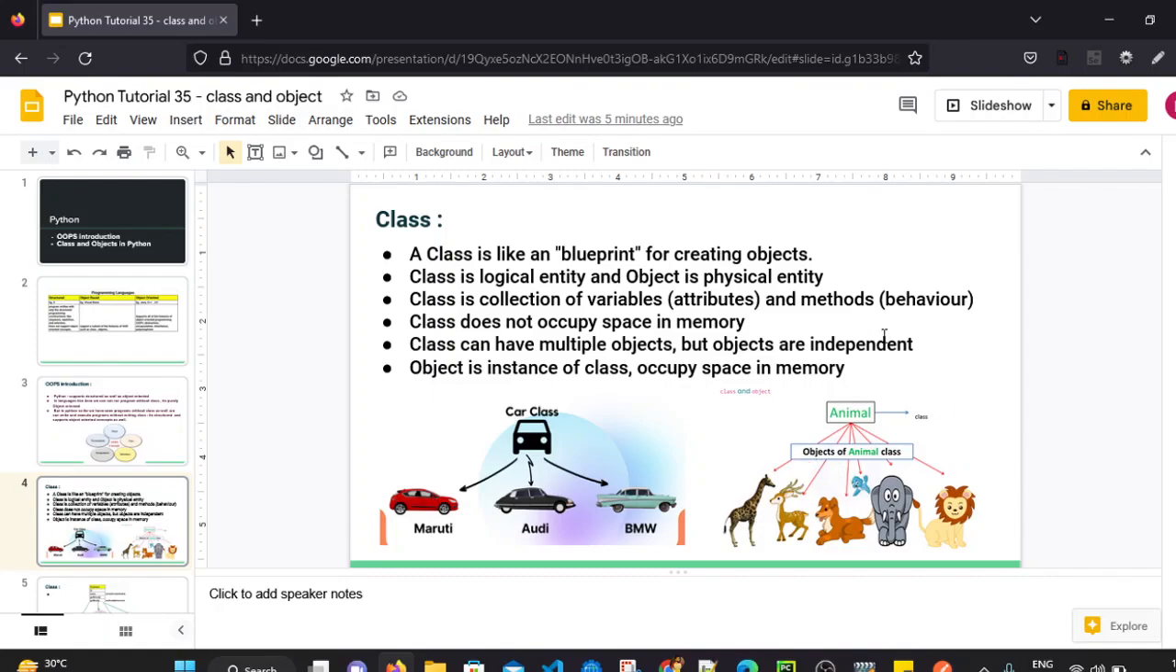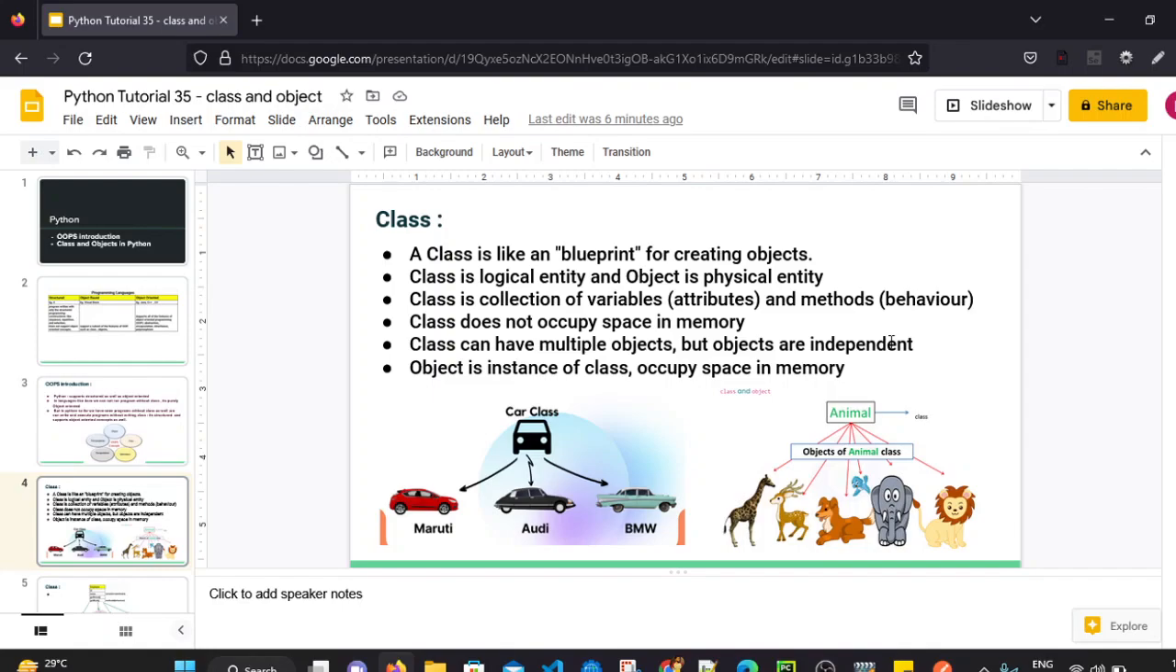Class is a logical entity and object is a physical entity. Technically, class is a collection of variables and methods. Variable means attributes and method means behavior. So class is a collection of variables and methods. As class is a logical entity, it does not occupy any space in memory.